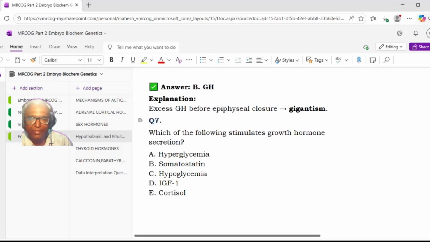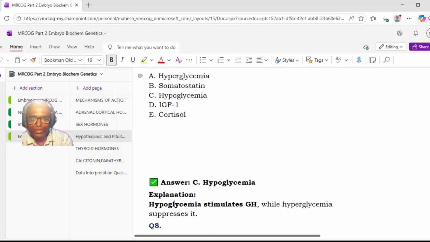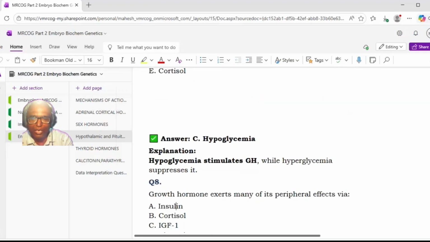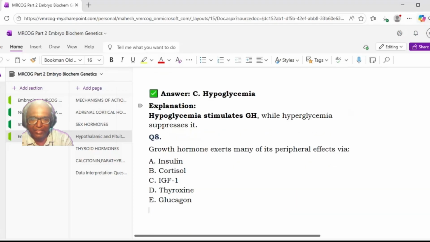Next. Which of the following stimulate growth hormone secretion? Option A, hyperglycemia. Option B, somatostatin. Option C, hypoglycemia. Option D, IGF-1. Option E, cortisol. Sir, option C, hypoglycemia. Okay, so hypoglycemia stimulates growth hormone while hyperglycemia will suppress it.